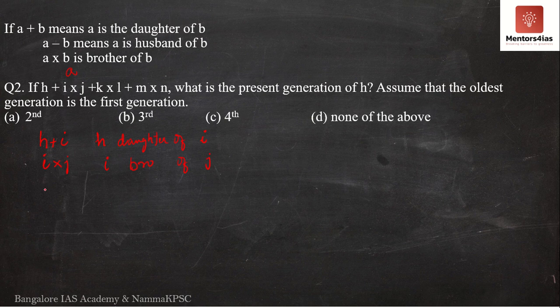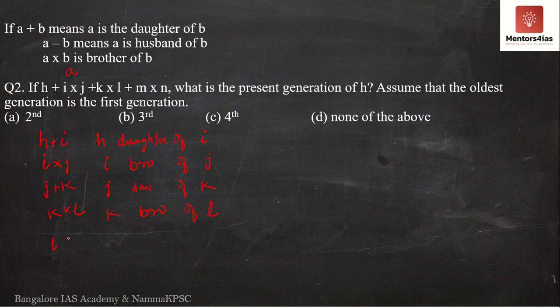Okay. Next, what do we have? We have J plus K. What does J plus K mean? J is the daughter of K. Then what do we have? We have K cross L. This is nothing but K is the brother of L. Then what do we have?